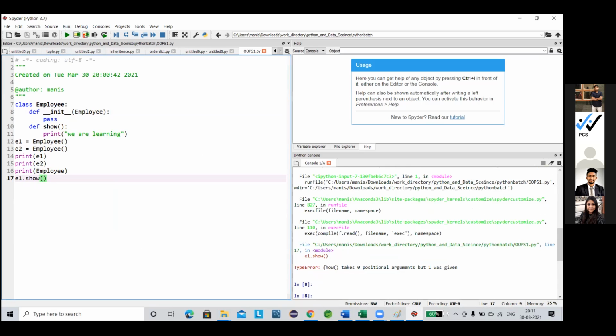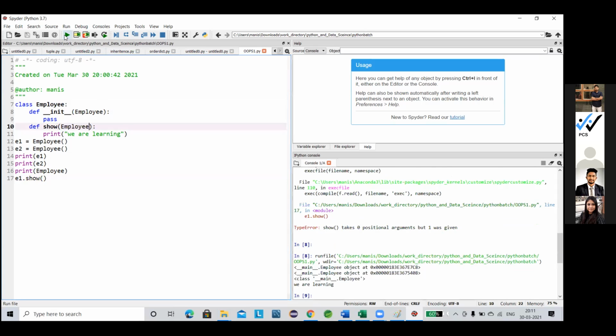See, it takes 0 arguments, but one is given. That means whenever I'm calling it from u1.show, I again have to send the reference of it. Let's send it. Well done. Clear? Up to this, is it clear, everyone?